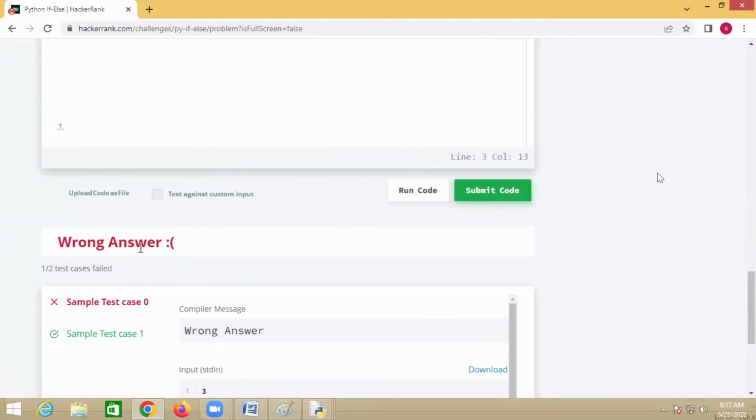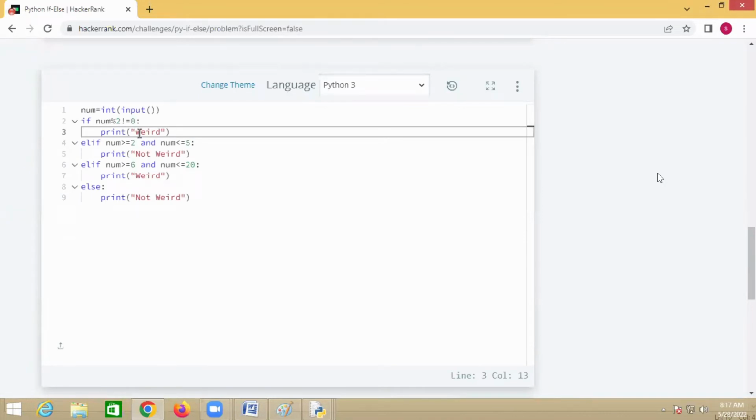So this also happens if you are writing code online. Try to check each and everything, because your program is not checked by a person. Your program is checked by the tool, and that tool will check all the test cases.